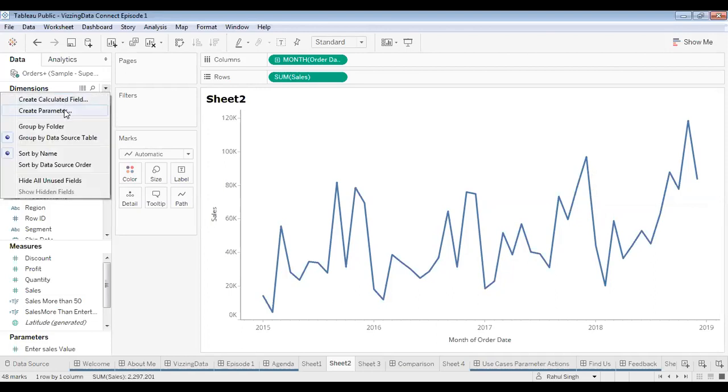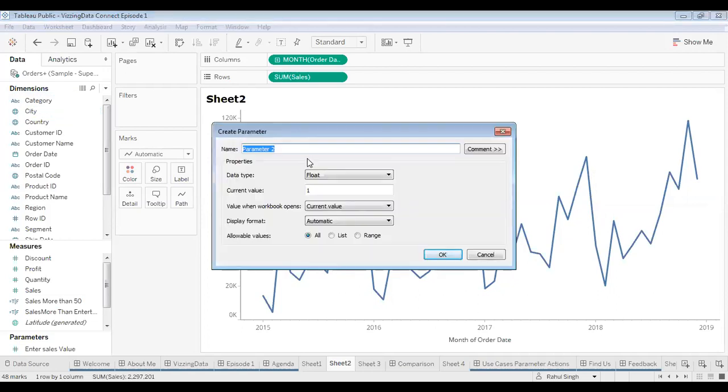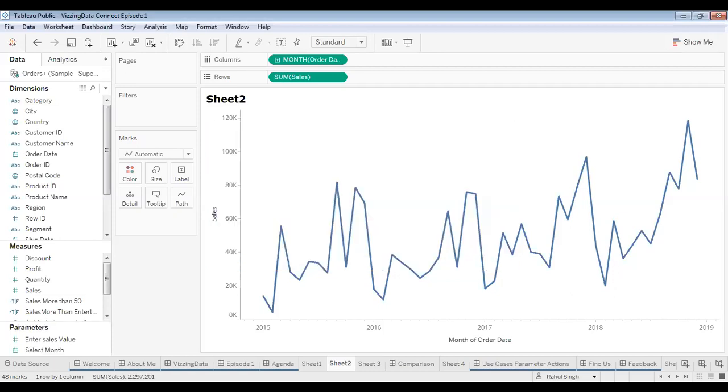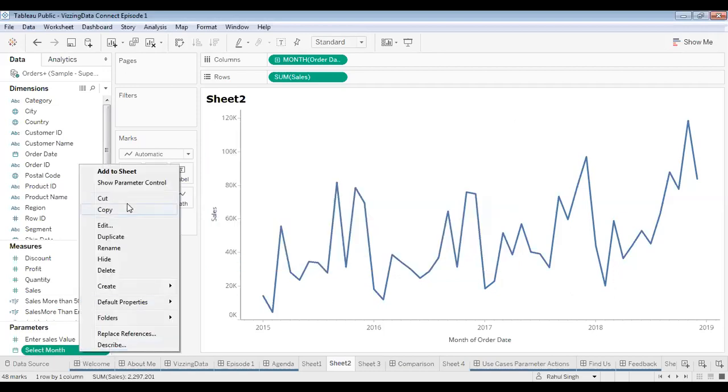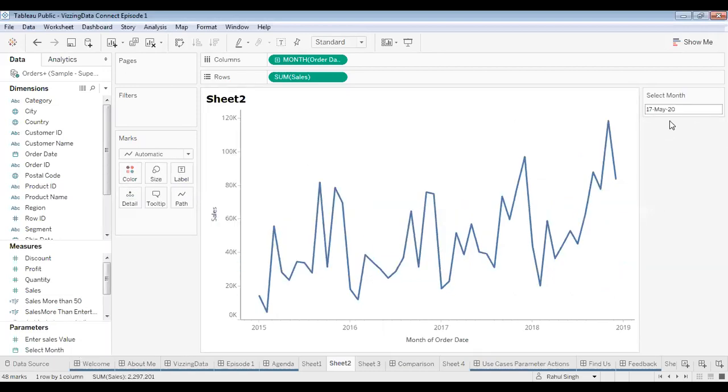I'll go to create parameter, and in this case I'll be creating a date parameter. I'll call it select month. Over here I'll have date, and in allowable values, let's keep it all for now. Then I click on OK. Now I right click on it and do a show parameter control.